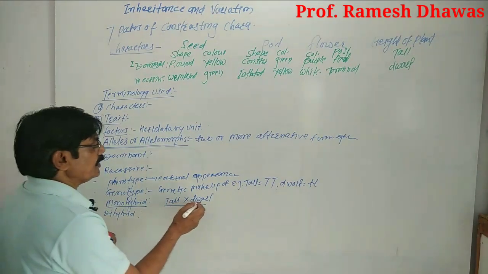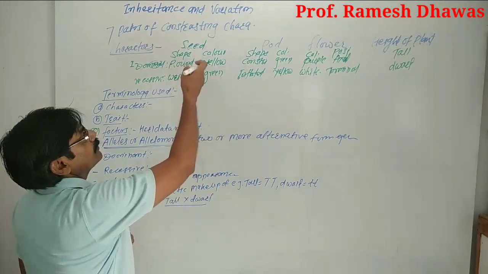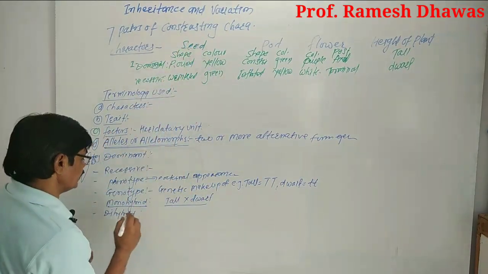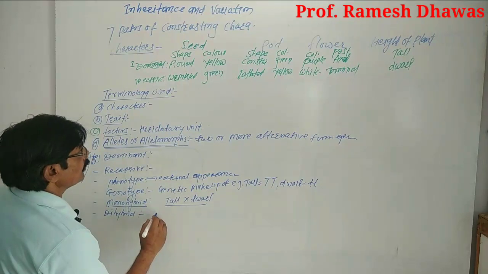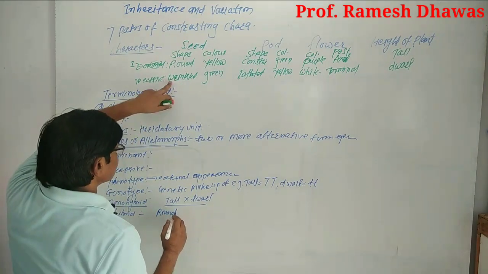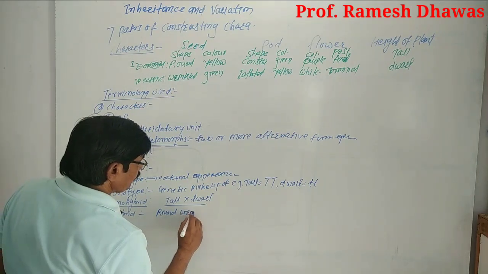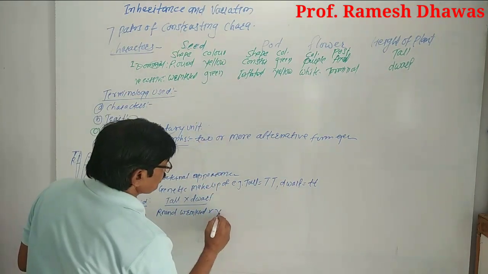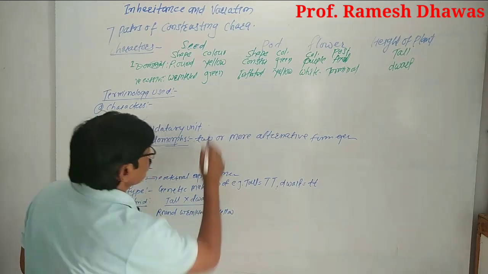Dihybrid, along with the tall, as we observe here, the seed character, shape and color of the seed, is there in the dihybrid. There is round and the second character is wrinkled. The contrasting character to that is yellow and green.